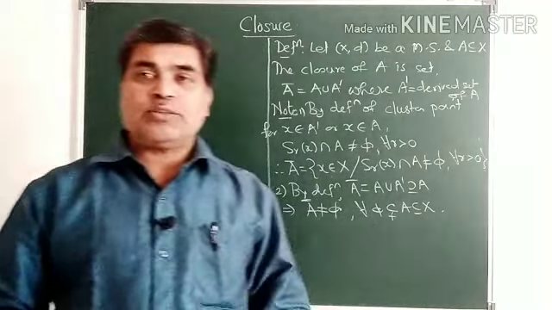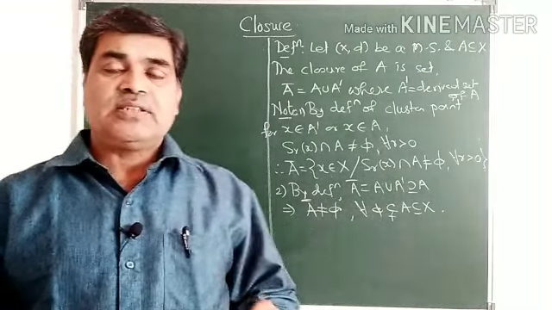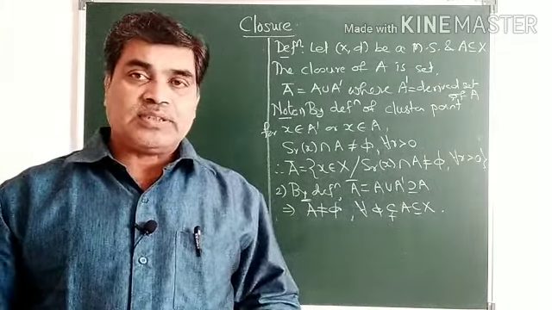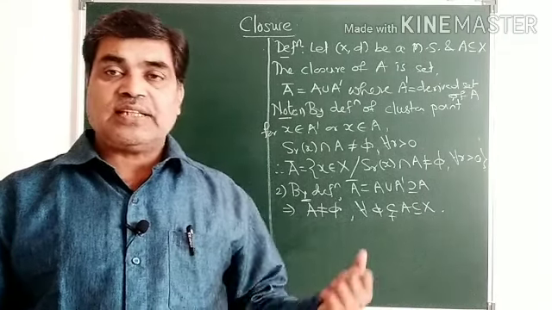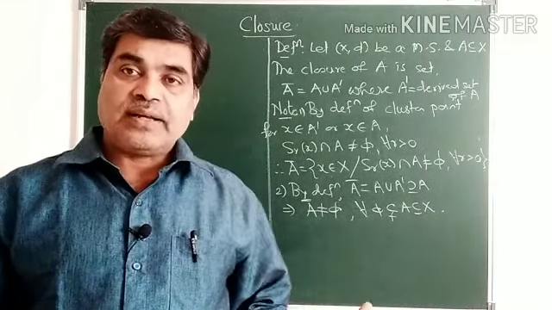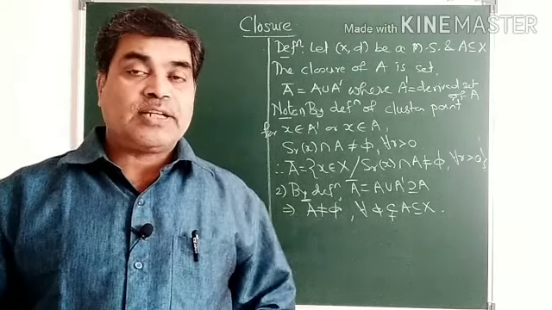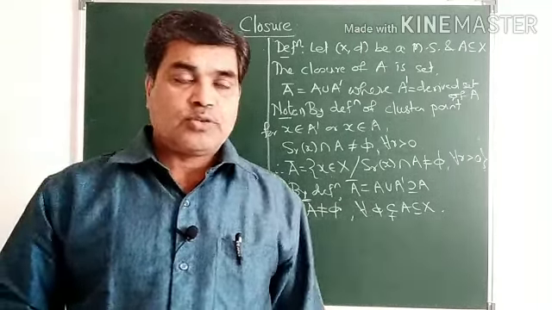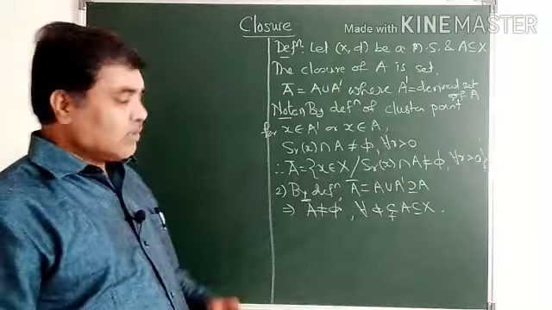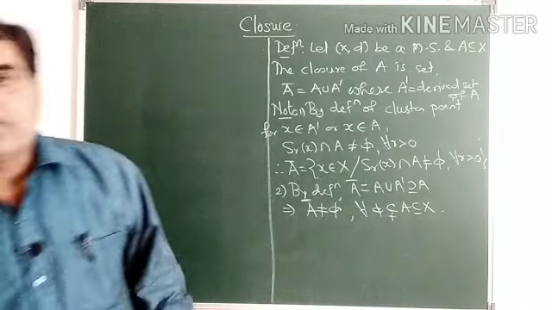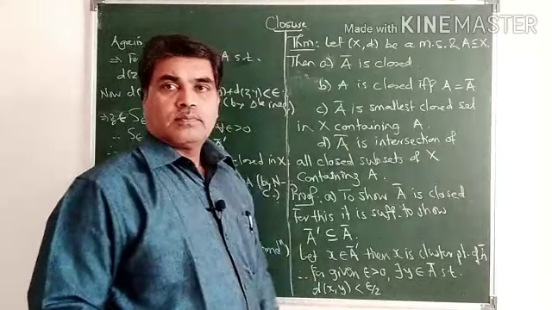So I am not interested in taking separate examples for finding A closure. You just take A union A dash, and I explained how to find the derived set of a given set. So we'll go directly to the theoretical part.